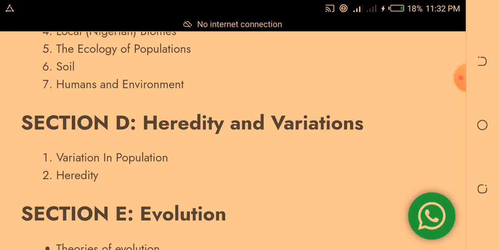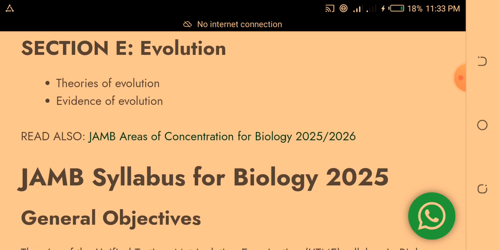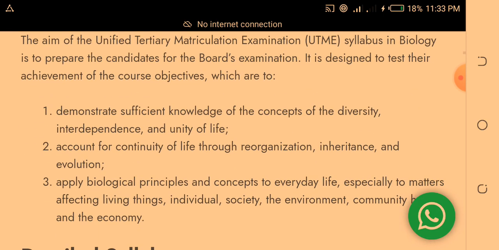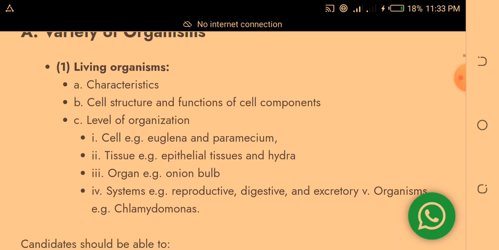Section D will be heredity and variation. Under heredity and variation, there will be many topics. JAMB will pick out some, and I will also point those ones out for you. Then the last section is evolution. I will also point out the topics. So let us look at those topics in detail.